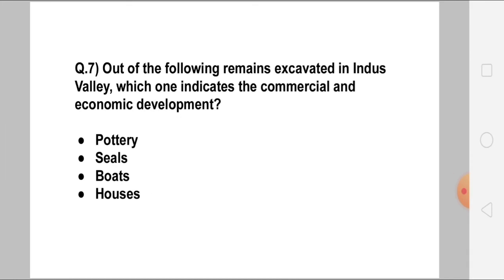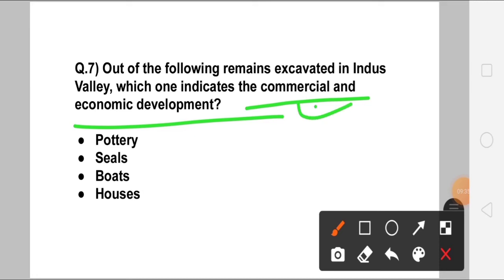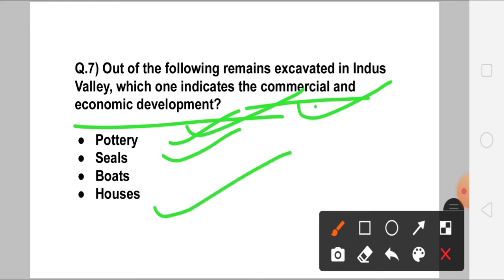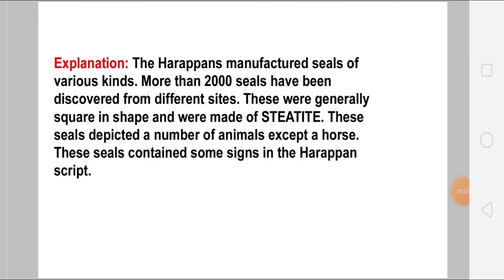Then the next question: out of the following remains excavated in the Indus Valley, which one indicates commercial and economic development? Your answer should be what? Pottery was there, seals are there, houses are there. Boats we don't find there, I don't know, maybe they are there, because we find mention of Lothal, the dockyard, and maybe boats were also present. But your answer here should be seals. We'll read about this.